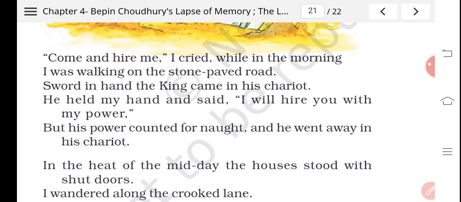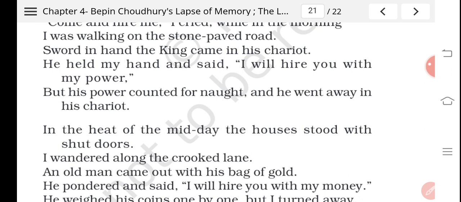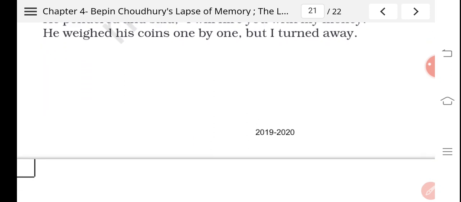Then after the sun glistened on the sand, S sound has been repeated. Then after the sea waves, you can see S sound has been repeated. Made me, M sound has been repeated. So these are the poetic devices used in this poem.